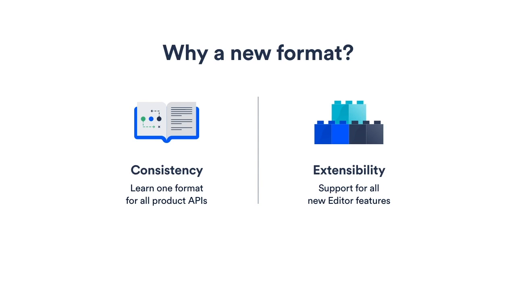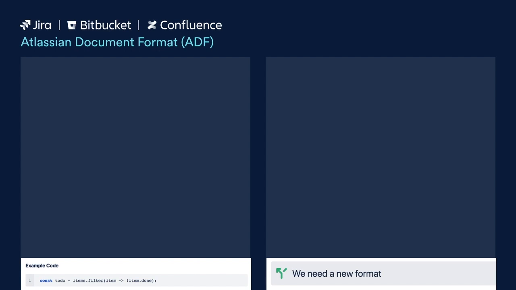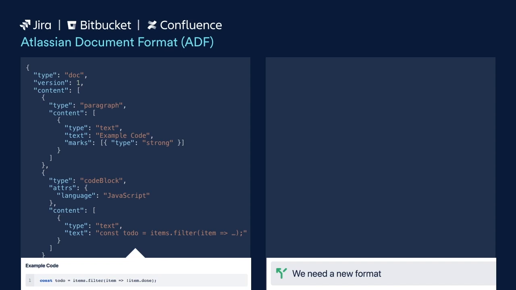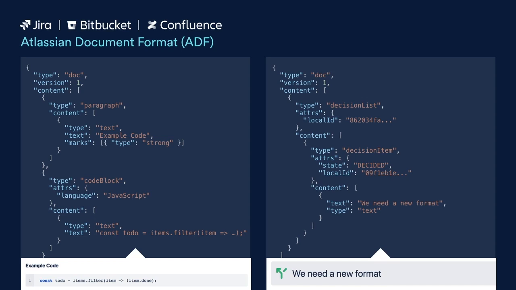So now you're probably wondering, what does that look like? Here are the two examples that I've shown, the simple one and also the decision one. They look like this. You don't have to worry too much about the format right now. We're going to go into that in more detail a bit later. But as you can see, it's a JSON-based format. There's some typing information in the nodes, for instance, for paragraphs or code blocks, and also for decisions. So it becomes very easy for us to just introduce new node types and add them to this document tree.